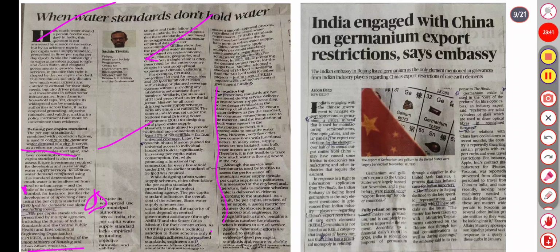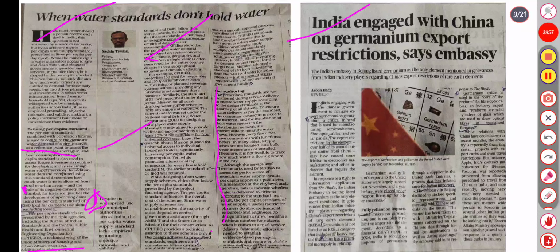So there is no monitoring; the prescribed standards are not monitored during service delivery to ensure water supply according to the design standards for doorstep delivery to all citizens. Although, the service level benchmarks are used by MoHUA to assess the performance of municipal water supply.